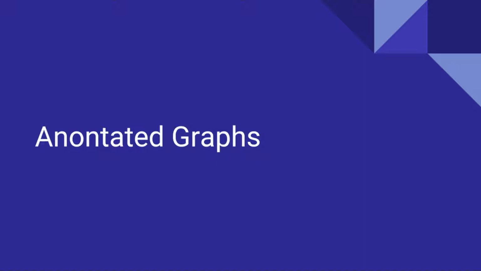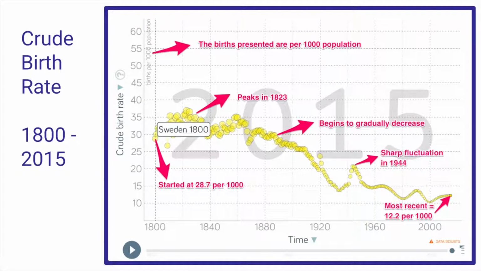The annotated graphs. This graph presents the number of births per 1,000 population in Sweden. It began in the 1800s, where it was 28.7 per 1,000 population. It decreases and increases irregularly and peaks in 1823.